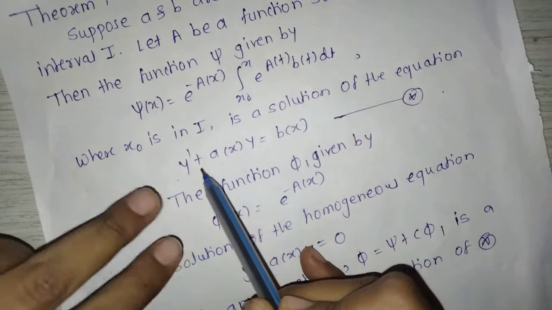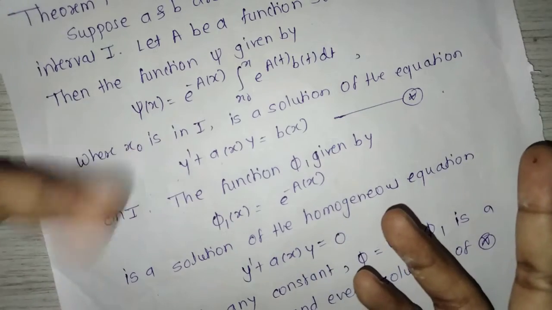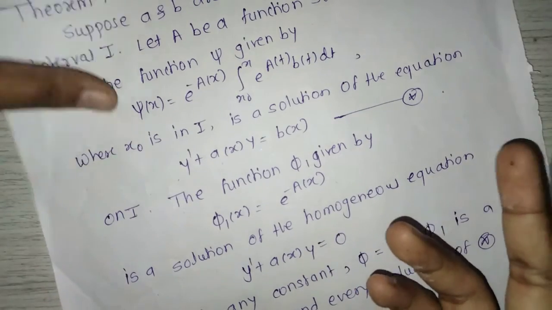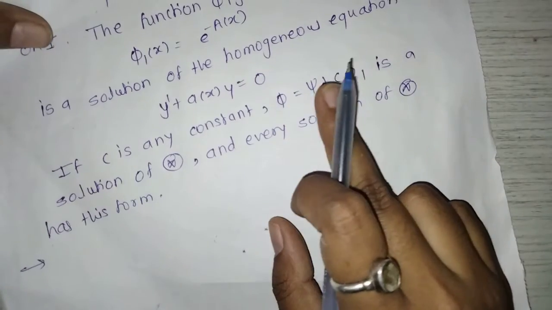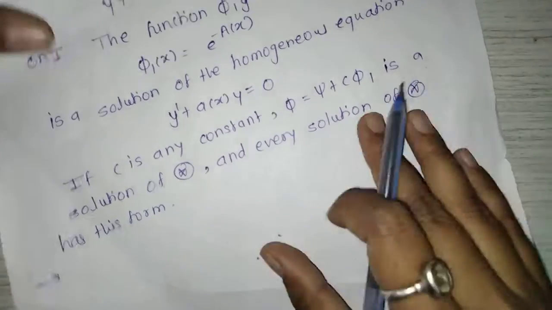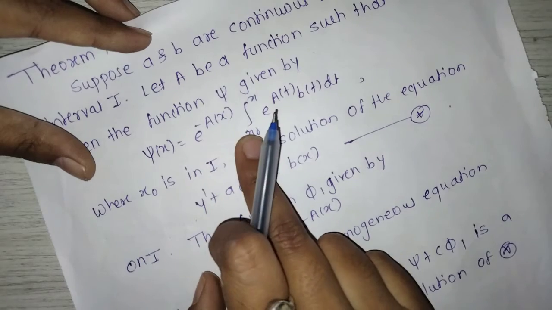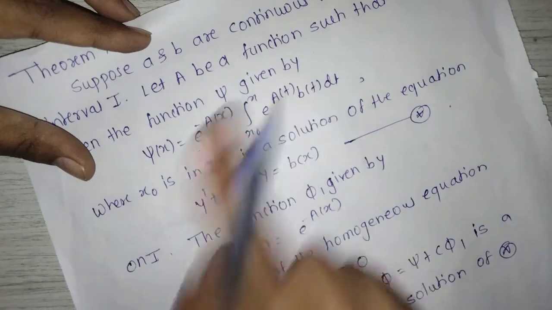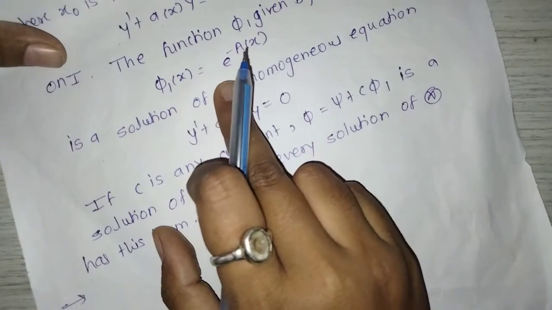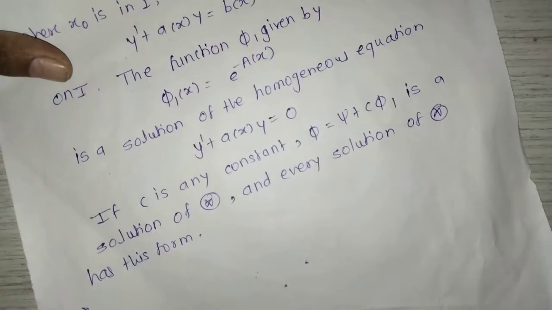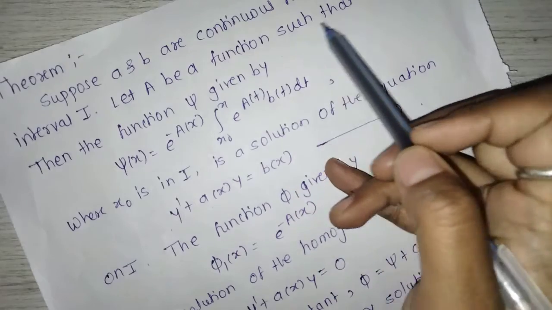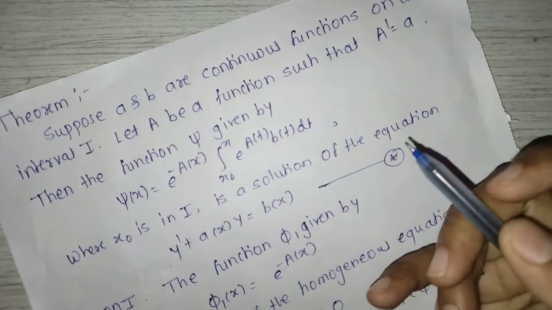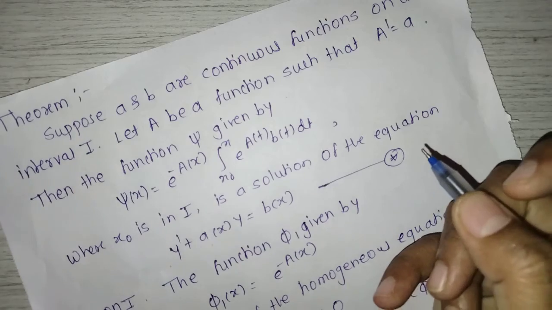Now, if the equation is in the form y dash plus a of x into y is equal to b of x, then the solution is phi is equal to psi plus c phi1, where psi is equal to e raised to minus A of x into integration e raised to A of t b of t dt with limits of t from x naught to x, and phi1 of x is equal to e raised to minus A of x, where A we have to find. Here a is given; A is a function such that A dash is equal to a, meaning A is equal to integration of a of t dt. Now the proof of this theorem.